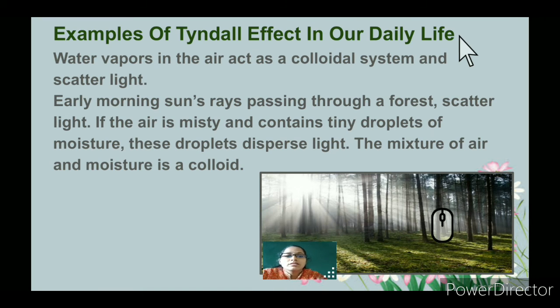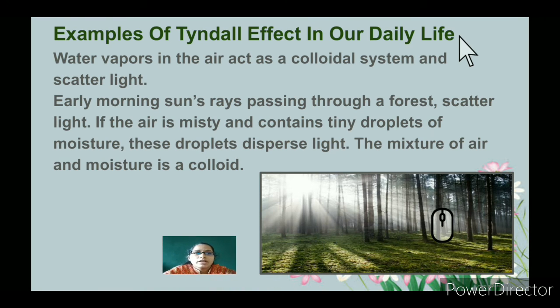Let us see some examples of the Tyndall effect in daily life. When you pass through a forest with a lot of trees, you can see rays of sun striking through. There is water vapor in the air, which acts as a colloidal system and scatters the light.